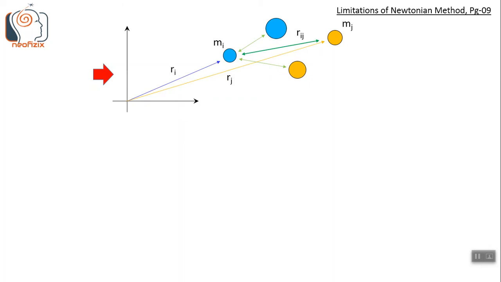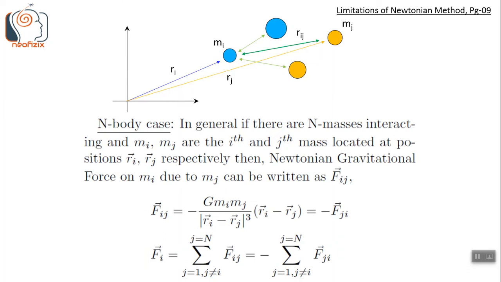Suppose these two lines represent the coordinate system and their point of intersection is the origin. We have numbered each mass 1, 2, 3, etc. up to n. The ith mass is labeled mi and the jth mass is labeled mj. The position vector of mi is vector ri and the position vector of mj is rj. Using Newton's law of gravity, we can find pairwise force terms F subscript ij. The net force on mi is Fi. It is the summation of all individual pairwise force values on mi due to every other n-1 masses in the system.